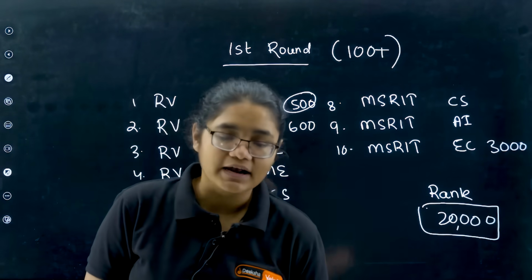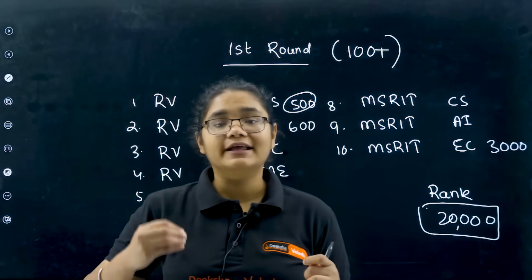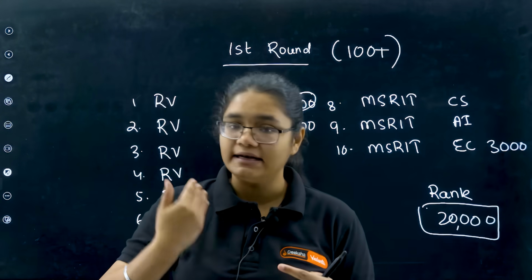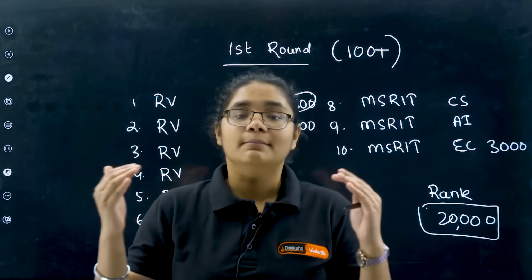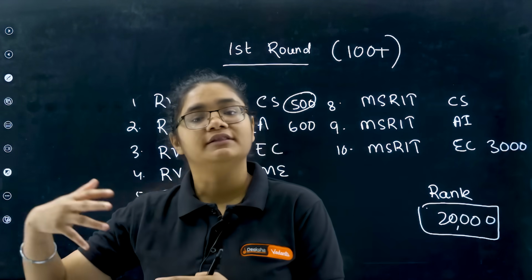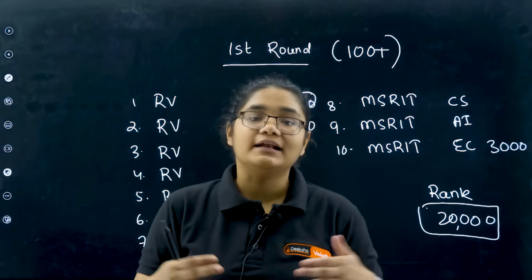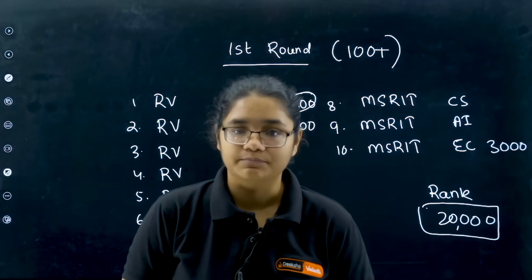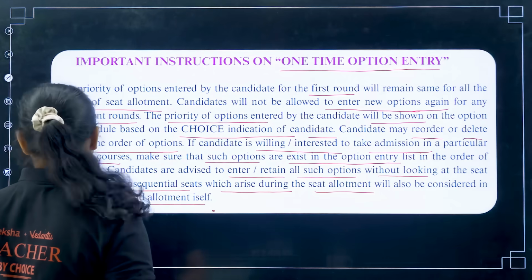because later you will not be able to add these colleges. Last year I found many students did not get a seat in the first round, and they didn't get one after the second and third rounds also, because the colleges they had added were not in comparison with the cutoff, and later they were not able to add any colleges. So I hope you got this point.